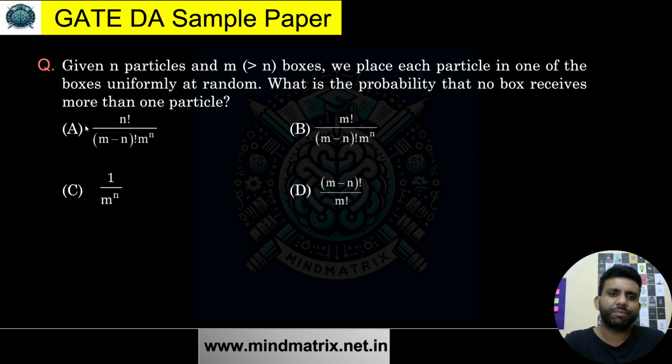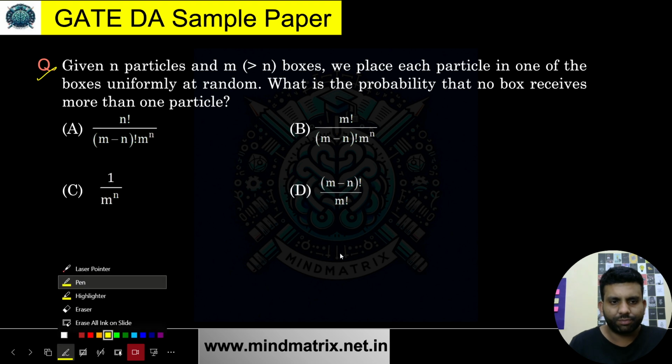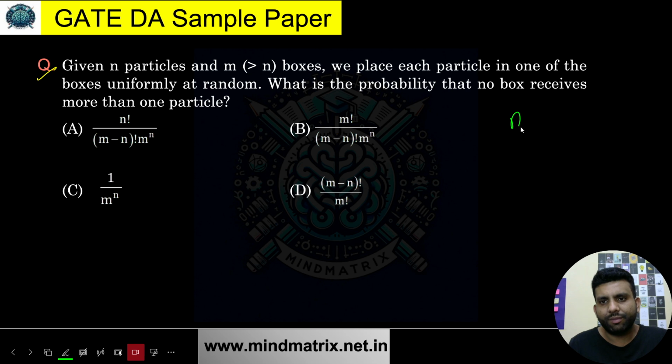Let's move further. Again, this question I have also solved, as this includes the basics of counting. So let's find out. We have n particles. This is a kind of problem based on distribution.